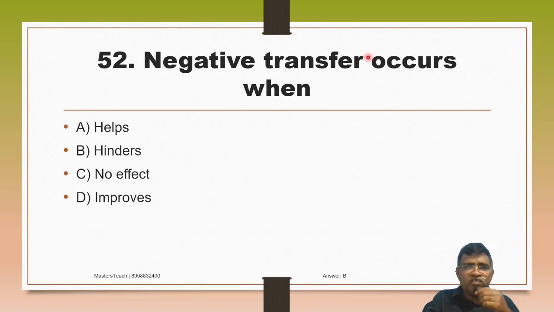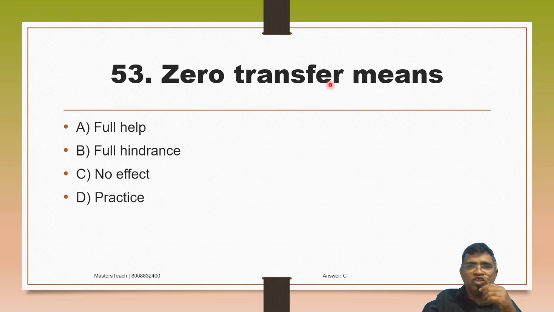Then negative transfer occurs when it is opposite. Helps, hinders, no effect, improves. So it is the negative word, hinders. Okay. Then zero transfer means a full help, full hindrance, no effect, practice. So zero, no effect. Zero transfer means no effect of learning. Okay. Option C.